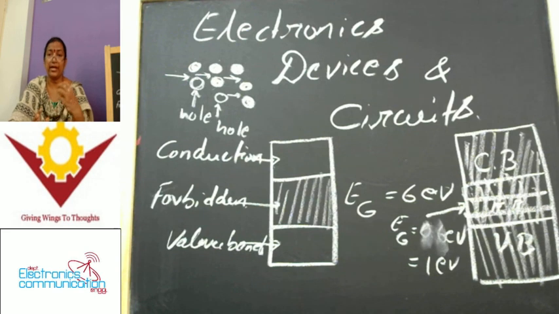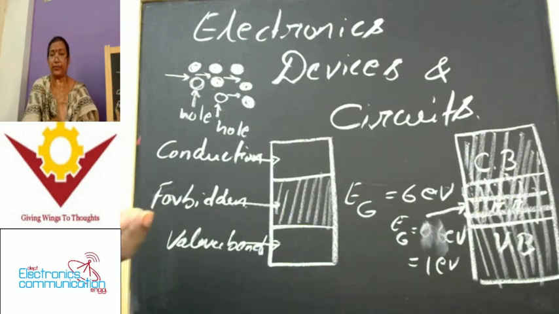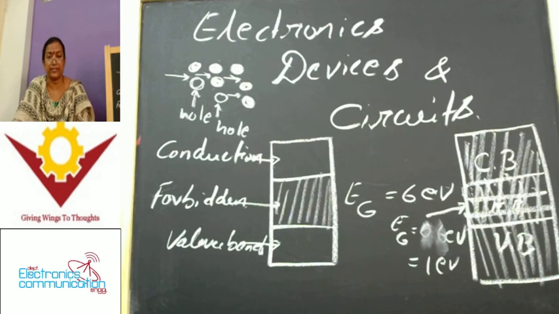Whenever it is combined with the intrinsic semiconductor material, one vacant place appears in the covalent bonding. That vacant place we call a hole.